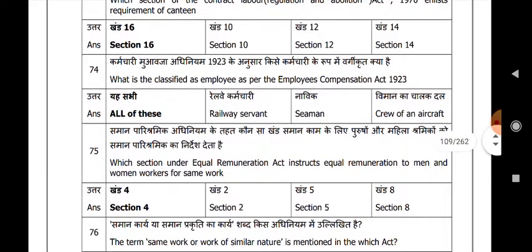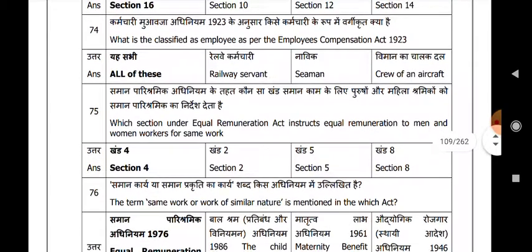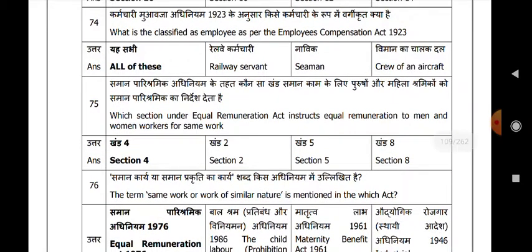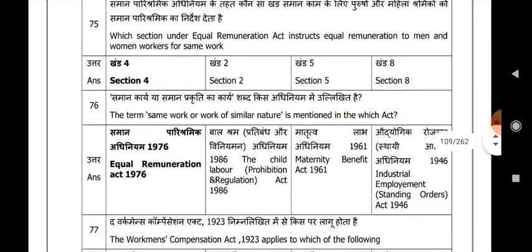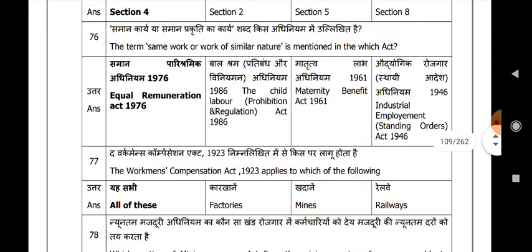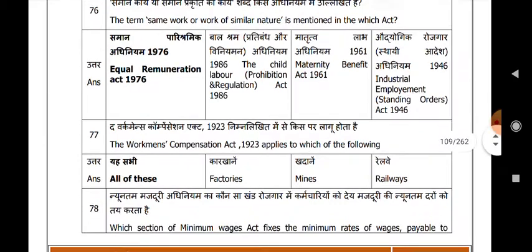Which section of the Equal Remuneration Act instructs equal remuneration to men and women workers for the same work? Section 4. The term same work or work of similar nature is mentioned in which act? Equal Remuneration Act 1976. The Workmen's Compensation Act 1923 applies to which of the following? Factories, mines and railways. All of these is your answer.